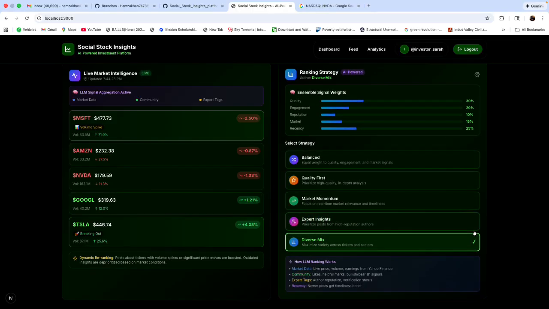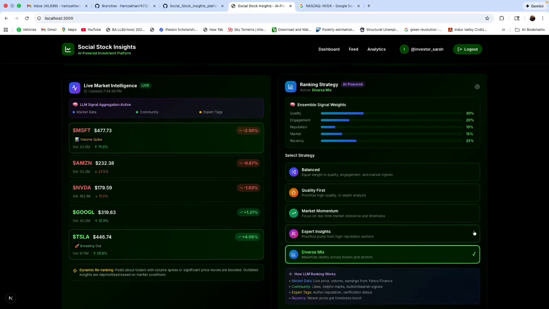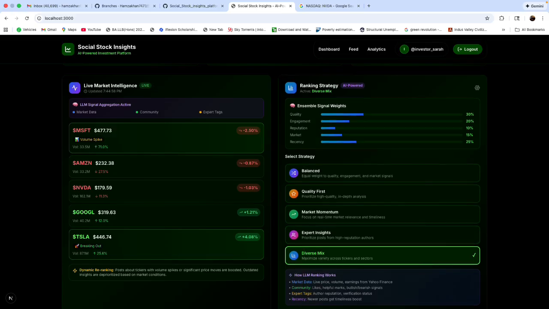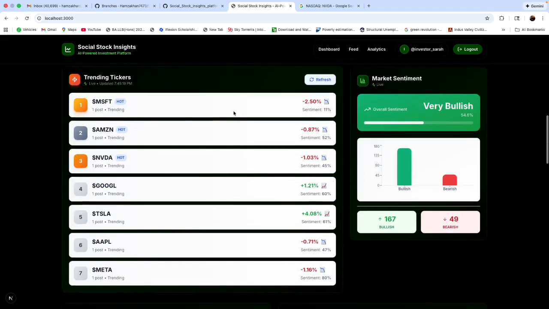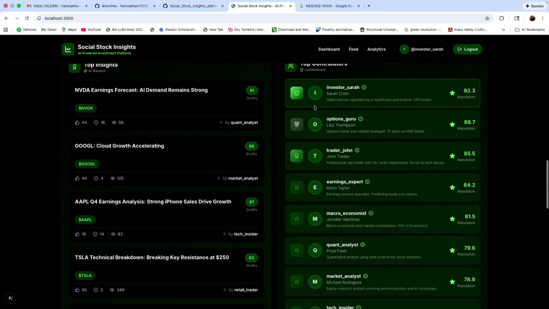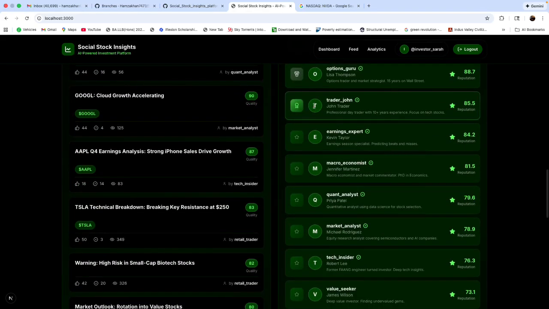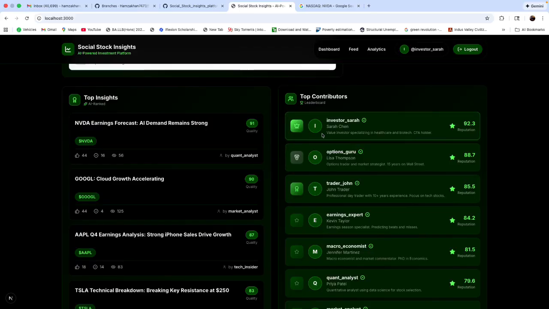So GPT-4 is used for content analysis, like quality, tags, and summaries, and the ML ranking uses the Yahoo API, and it's five weighted signals. The Yahoo Finance API is for the live data, and we can show you these are the ranking strategies. And let me show you something: any trader can contribute about the current market scenario, and the LLM will decide what's the best for it.